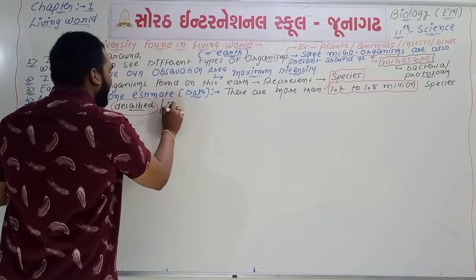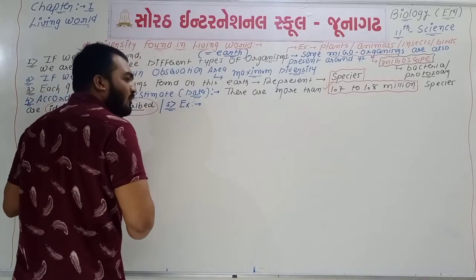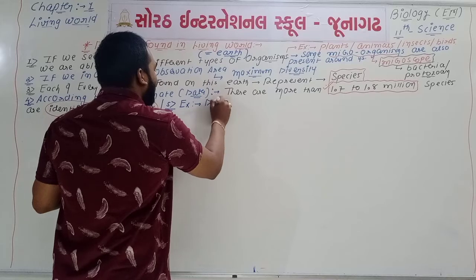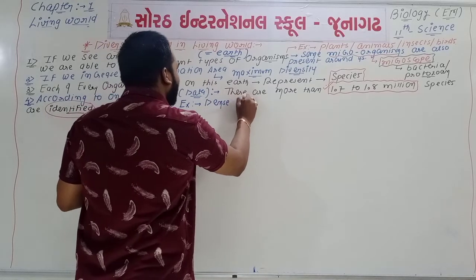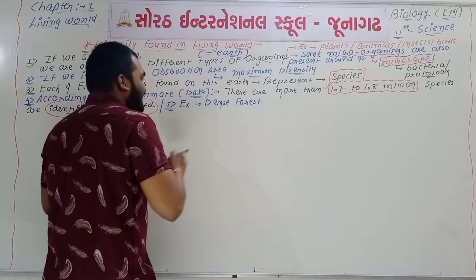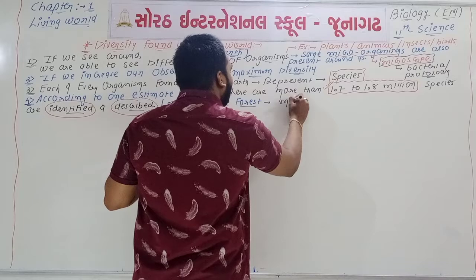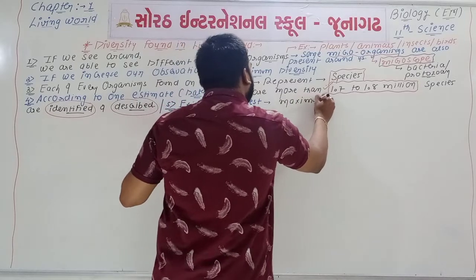Point number 5, if we talk about one observation area, for example a dense forest, then in a dense forest we are able to observe the maximum number of species.